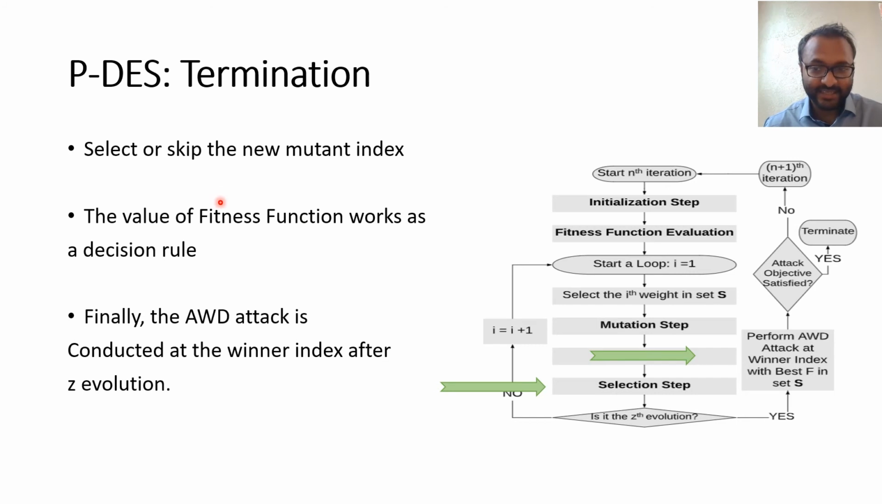After the mutant index has been generated, the next step is whether to select it or skip it for the next iteration. The decision depends on the value of the fitness function. If the fitness function is higher than the existing population, that mutant index will be kept within the population for the next iteration. Otherwise, we'll just simply skip. This process is repeated for Z evolution. After Z evolution, the AWD attack will be performed at the winner index. By winner index, we mean the highest fitness function within the surviving population.